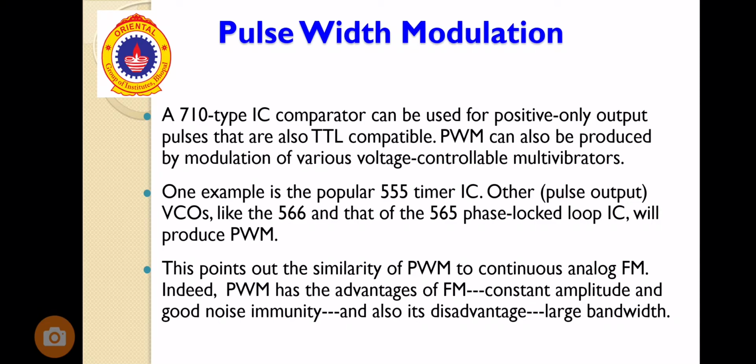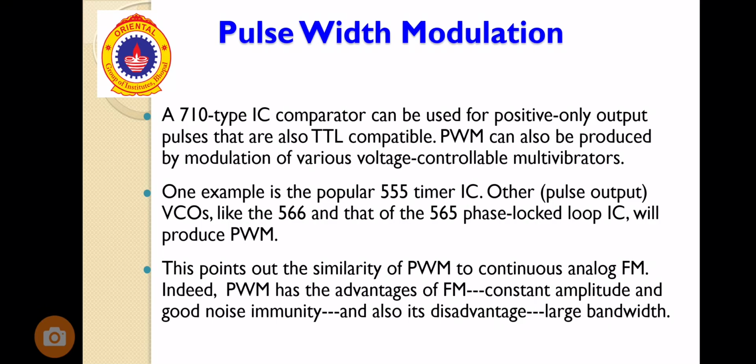A 710 type IC comparator is used. One example is the popular 555 timer IC. These points out the similarity of PWM to continuous analog FM. PWM has the advantages of FM: constant amplitude and good noise immunity. In PWM, the amplitude is constant, that means good noise immunity, and also its advantage is that the amplitude is constant, so the noise is less.